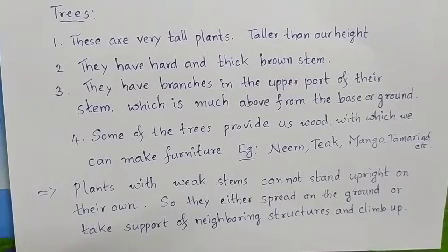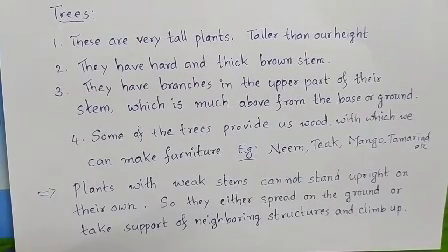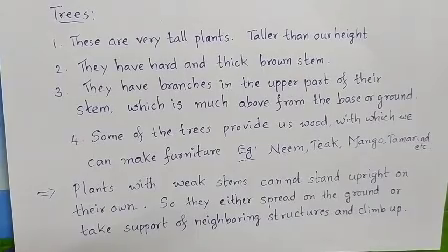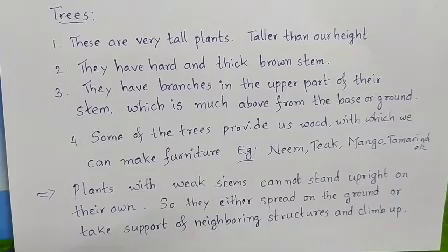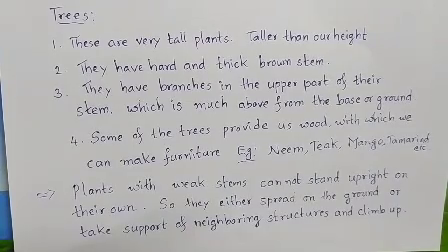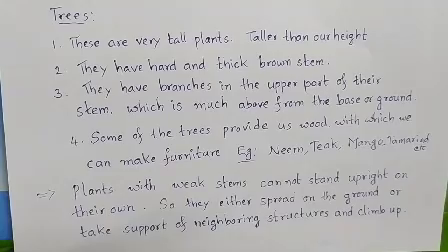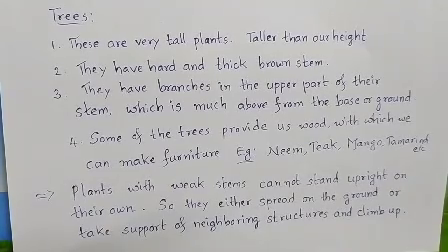So this is about plants with strong stems. What about plants with weak stems? Plants with weak stems, because their stem is weak, not strong enough, cannot grow upright on their own.